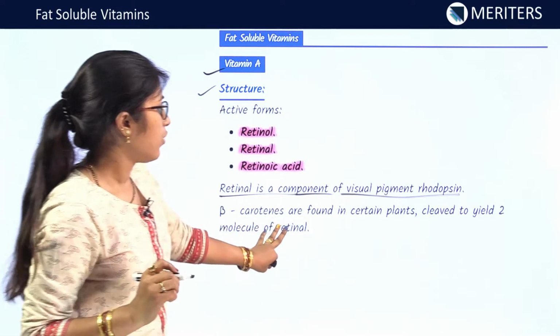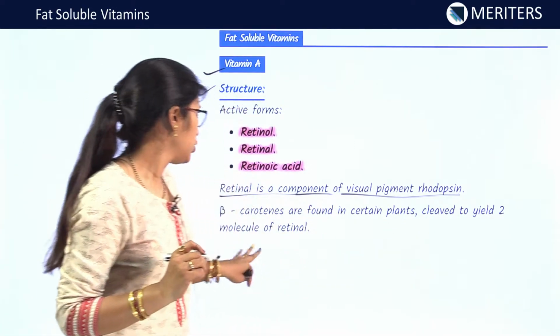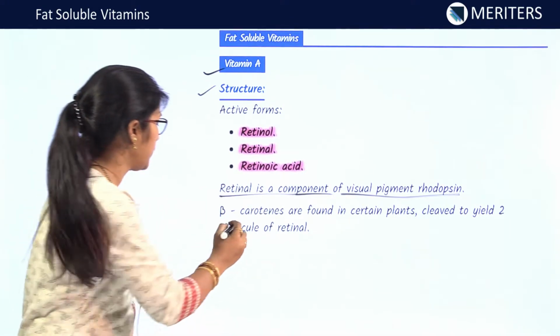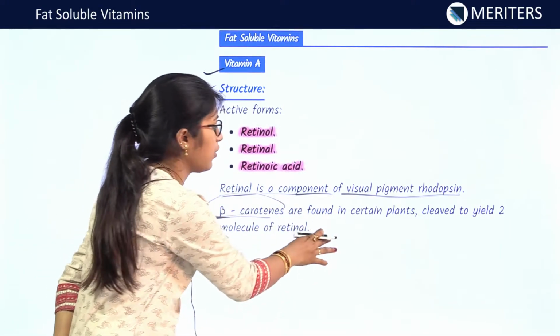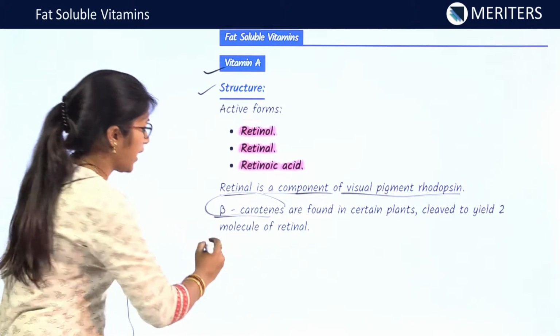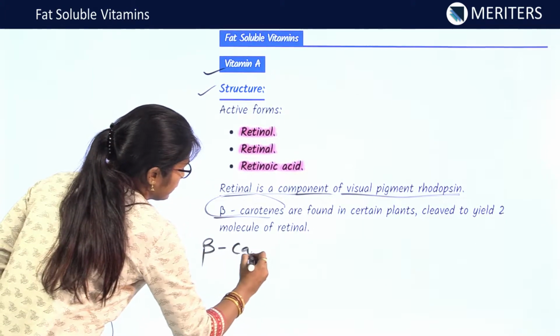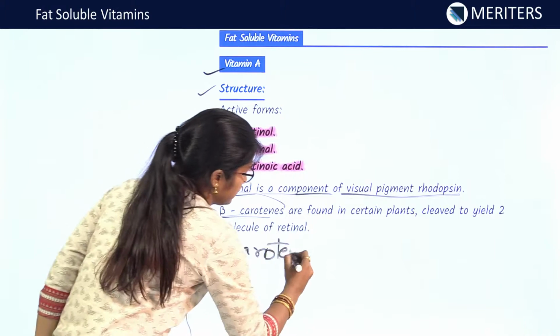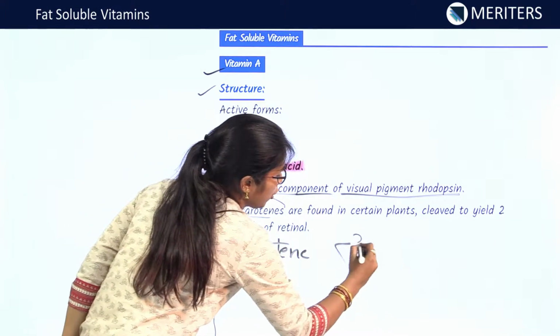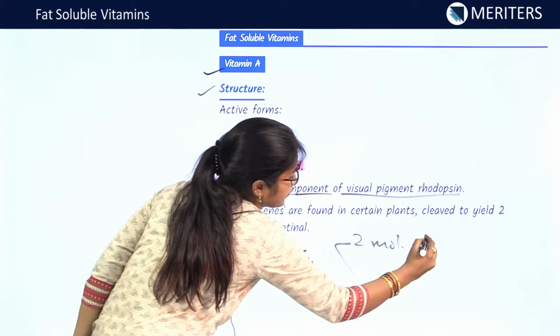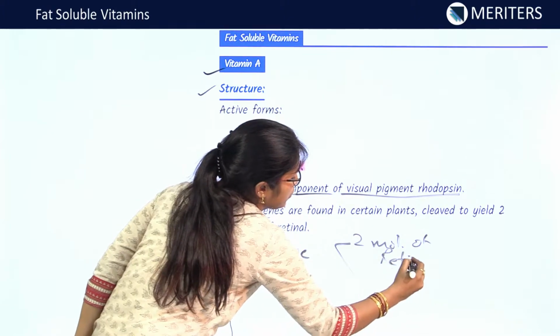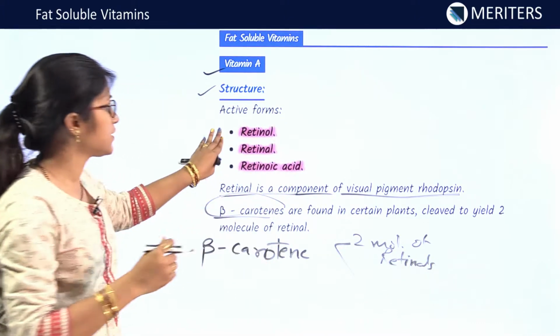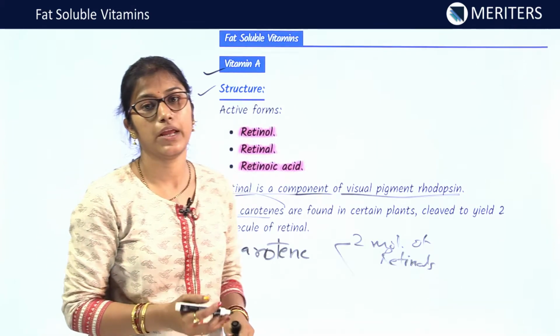Beta carotenes are found in certain plants, and when beta carotene cleaves, it yields 2 molecules of retinal. And retinals are what? Retinals are the active form of vitamin A.